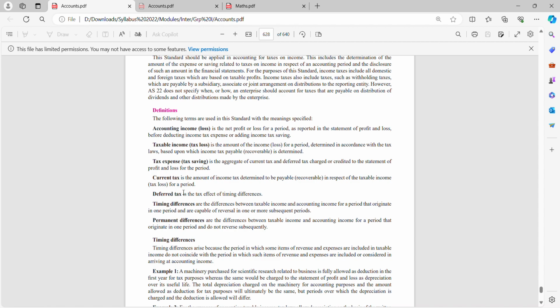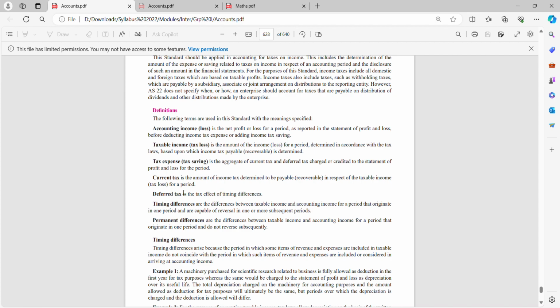Now what is deferred tax? Deferred tax is nothing but the timing differences. Nahi samjha. So deferred tax is the tax effect of timing differences. That means, see, as per accounting you have a profit of 1 lakh, and here you have 1,20,000 taxable profit. So here two different tax figures also you'll have. Sometimes you pay a little extra, sometimes you pay a little less. So that extra and less, that you have to adjust, that is deferred tax.